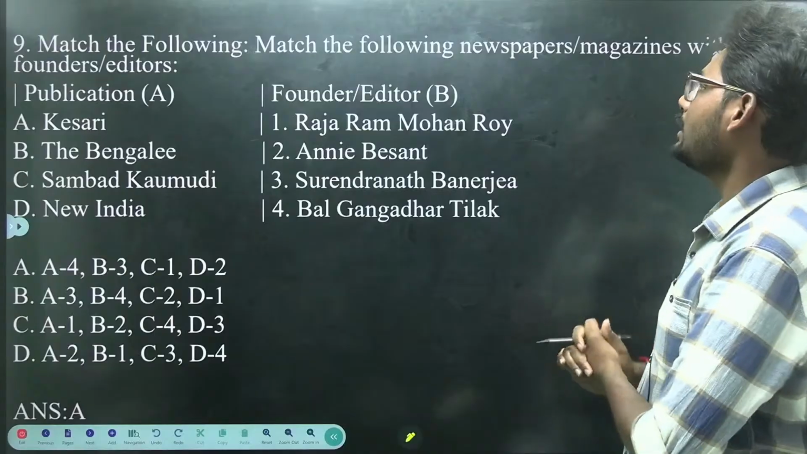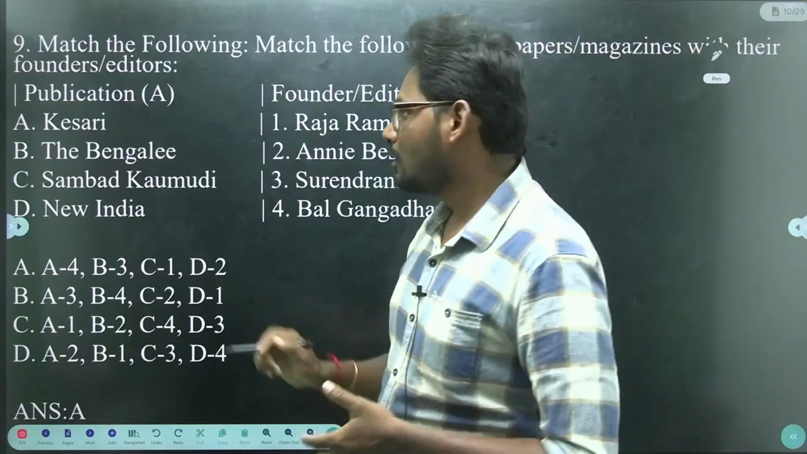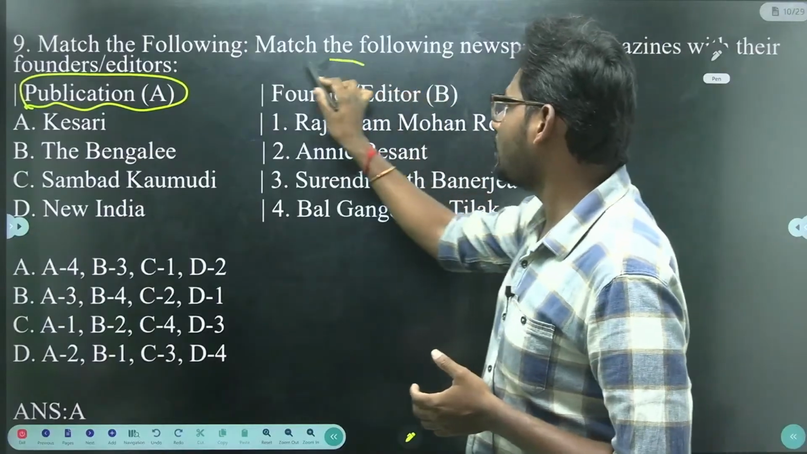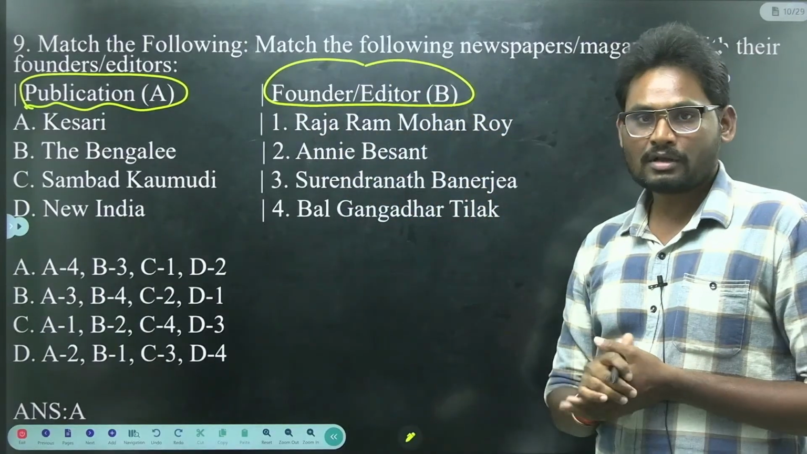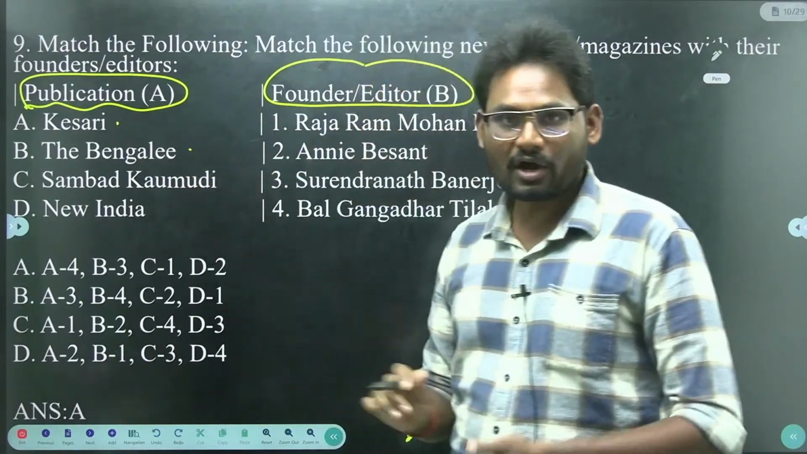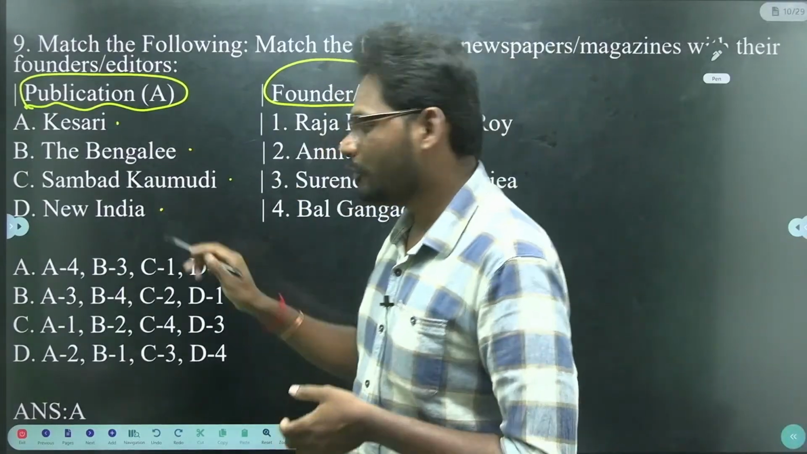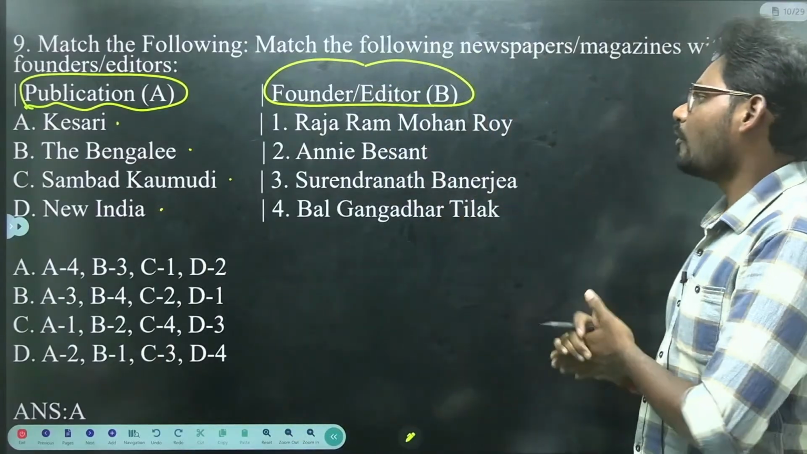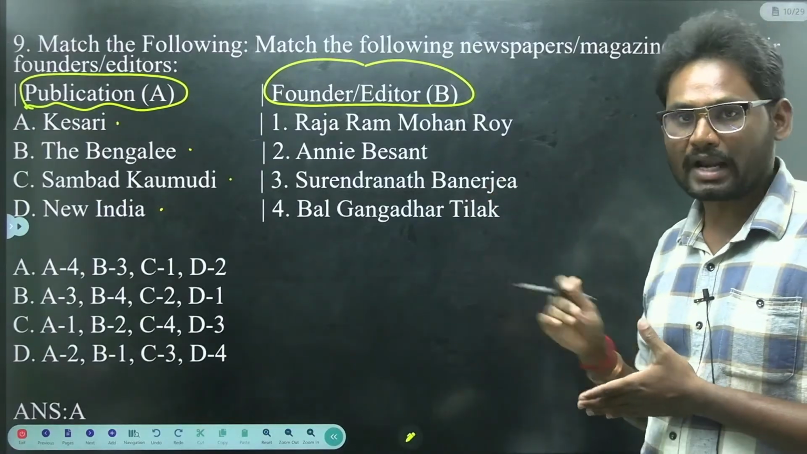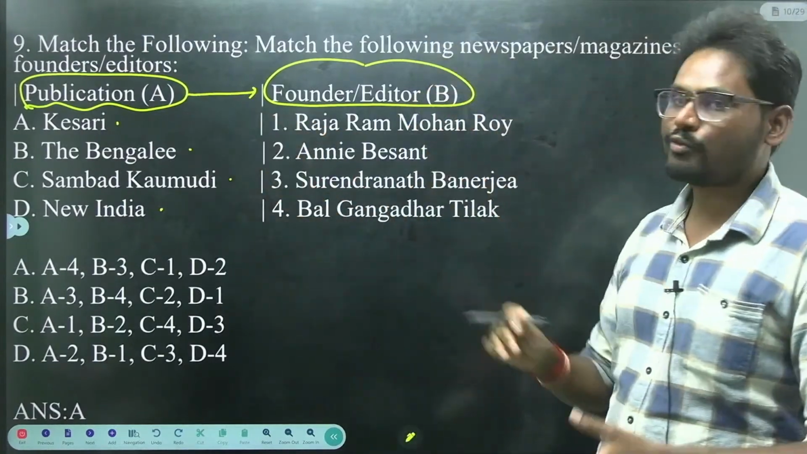Match the following newspapers or magazines with their founders or editors. We have publication with respect to A and founder or editor with respect to B. Let us see the publications first: Kesari, the Bengali, Samvada Kaumudi, and New India. The founders are Raja Ram Mohan Roy, Annie Besant, Surendranath Banerjee, Balagangadhar Tilak. Let us match them.